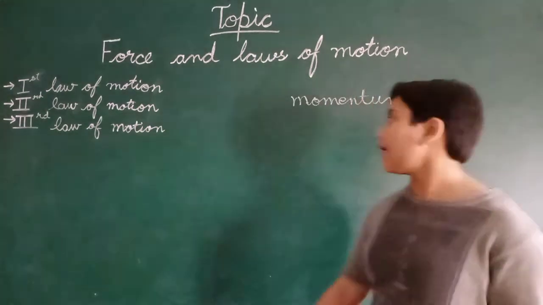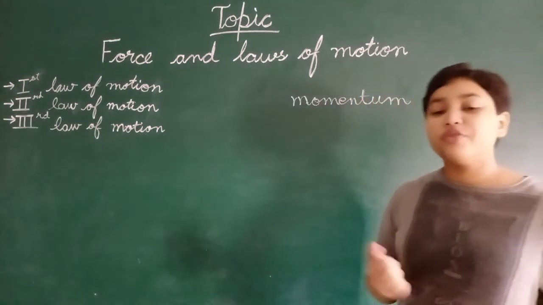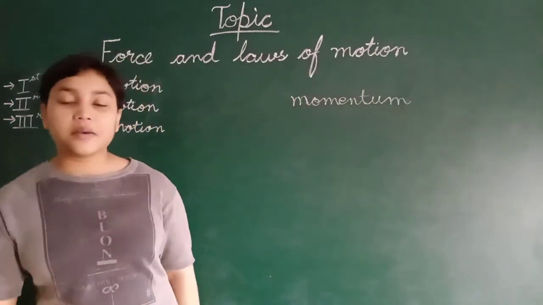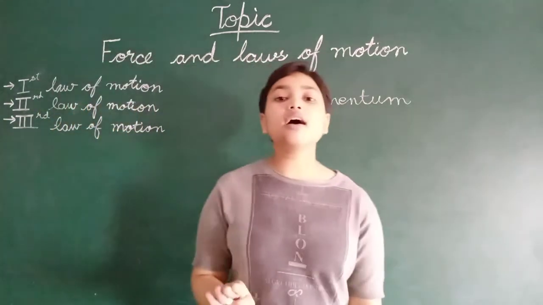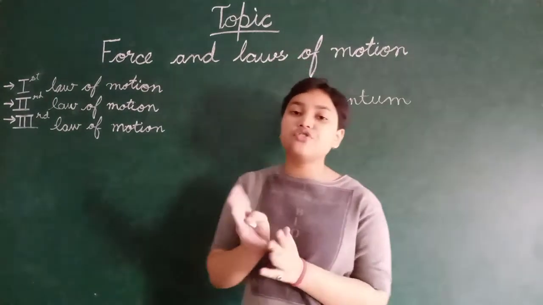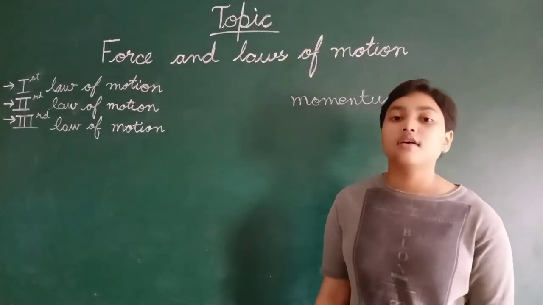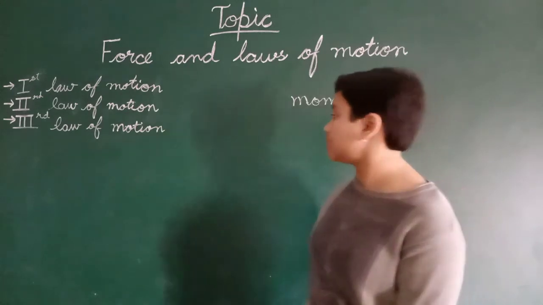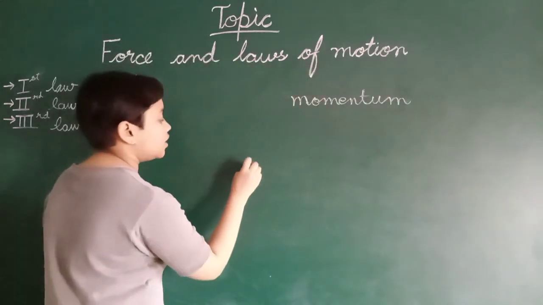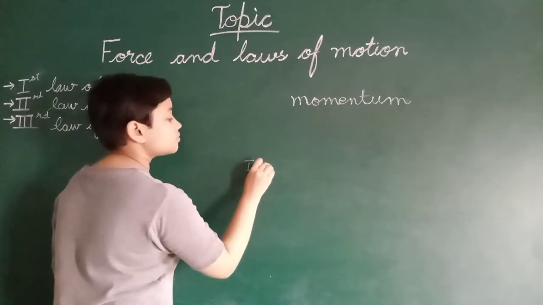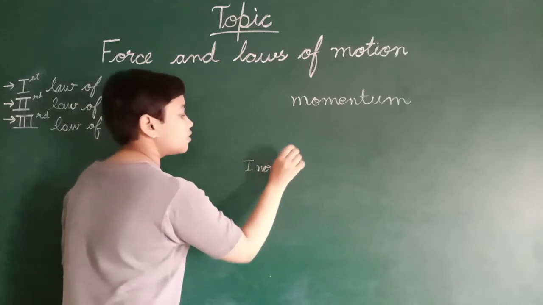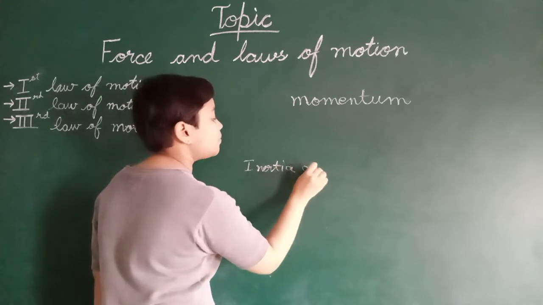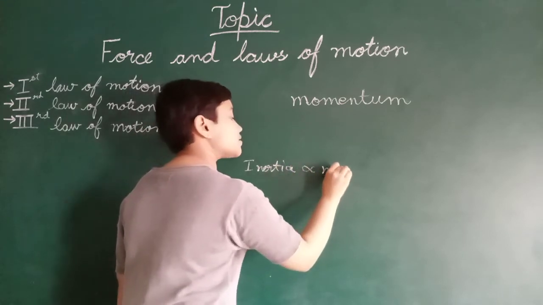Now we will learn about momentum. Before going to momentum, I want to tell you that inertia and mass are directly proportional to each other. Inertia is directly proportional to mass.